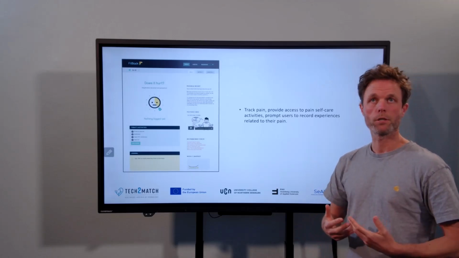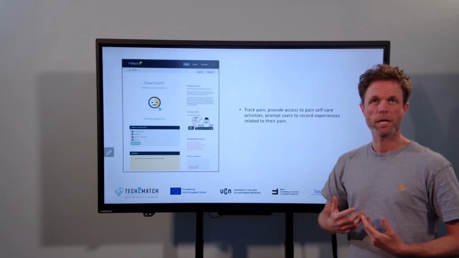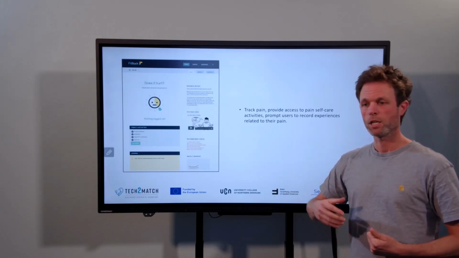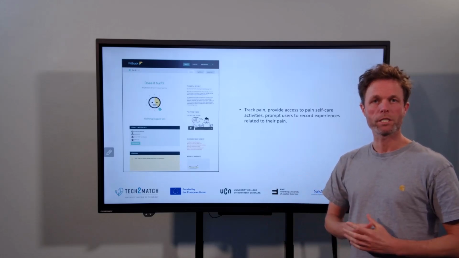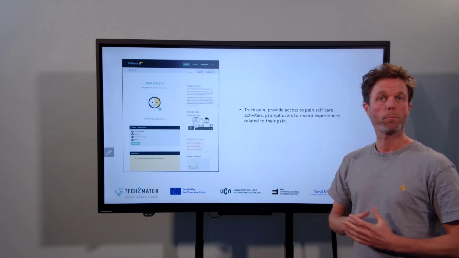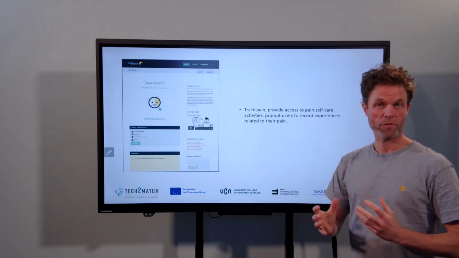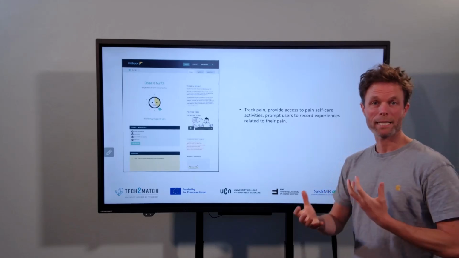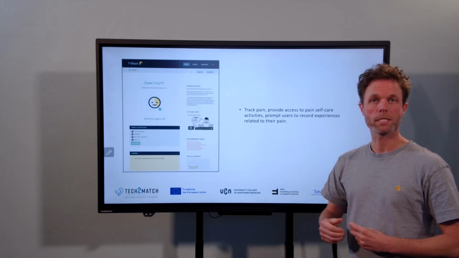It prompted users to record the experiences that they have in relation to their pain. So kind of a narrative pain diary, which they could access, but probably also access together with the healthcare professional that they were working with, and talk about these notes of experiences that they have.